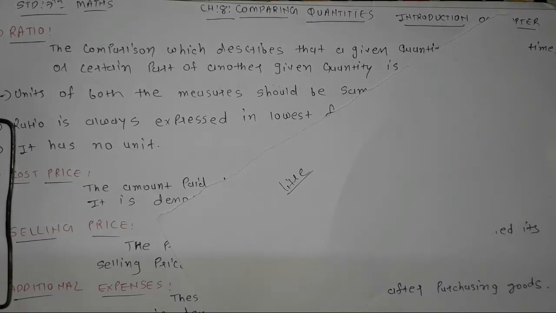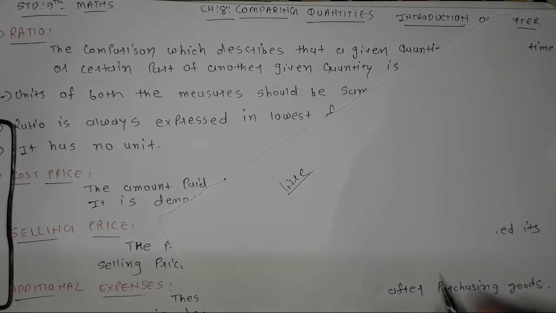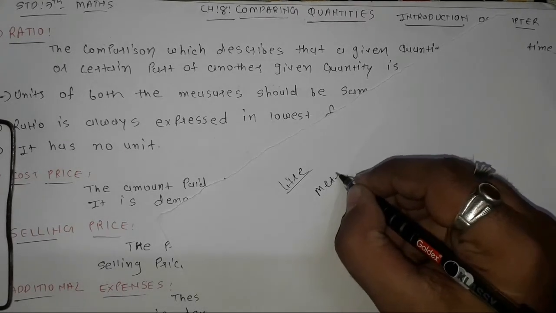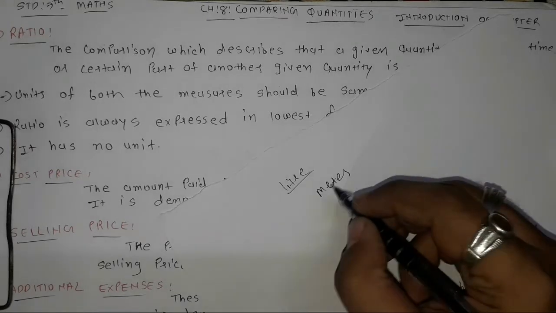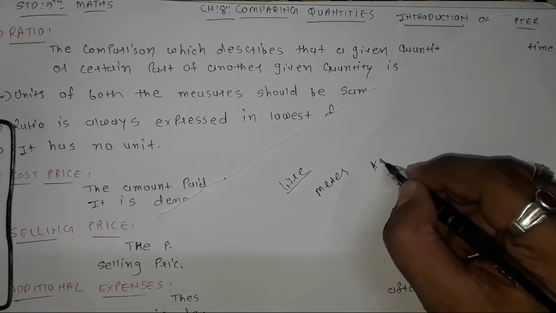Similarly, when we are buying cloth, at that time we use the word meter. Give us this meter of cloth, 10 meter, 20 meter, like that. If I have to buy cloth for my shirt, what will I tell the shopkeeper? I will tell him, give us 10 meter of cloth. So what is this? Meter, liter, kg.